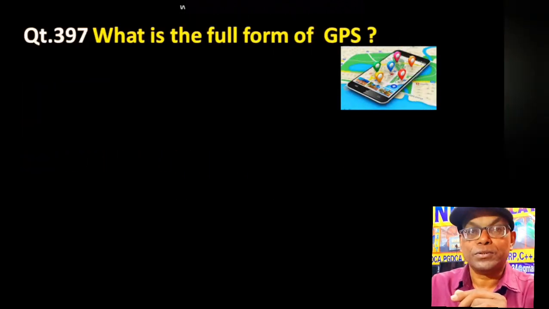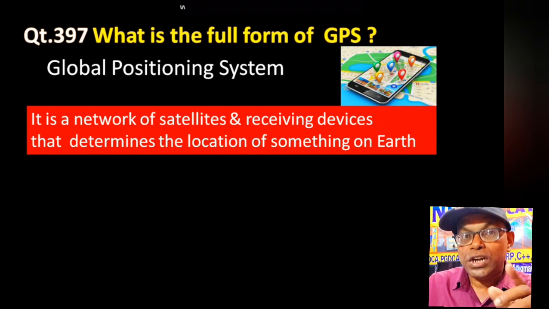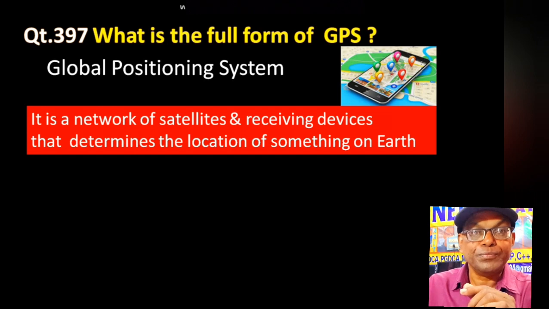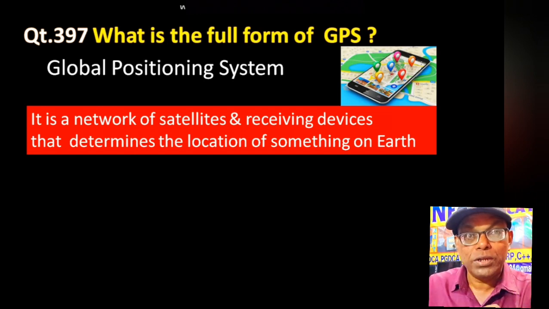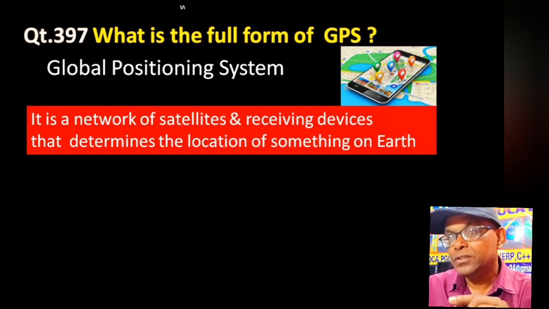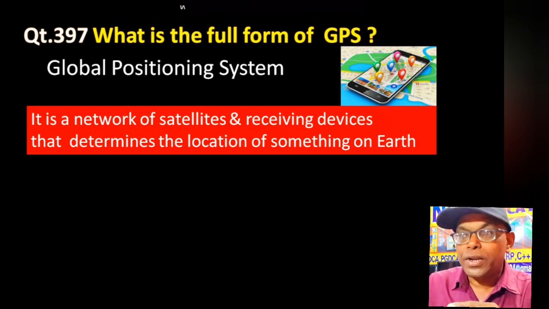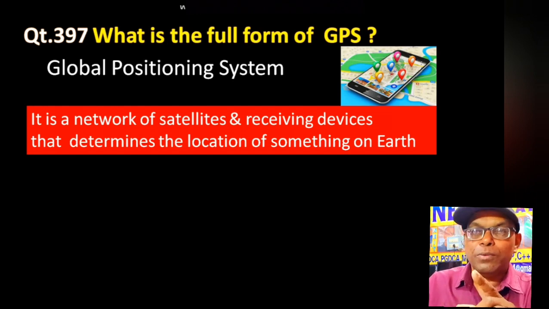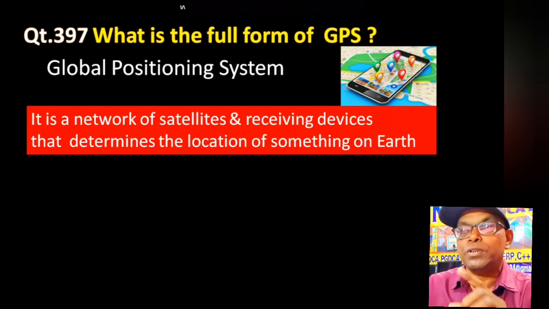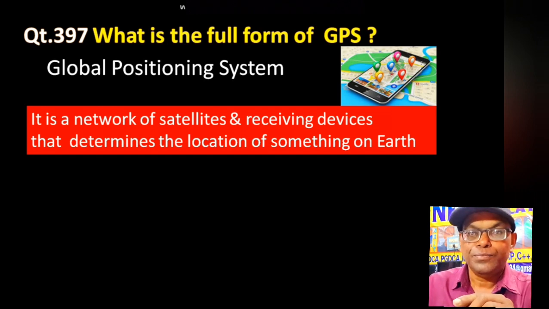What is the full form of GPS? Each and every person is using GPS in their mobile application. Global Positioning System. Where you are and what you are doing, all information can be confirmed by GPS. It is a network of satellites and receiving devices that determines the location of something on Earth. Wherever you are, that is the information about your location on the Earth.